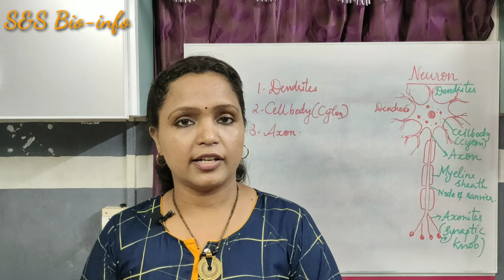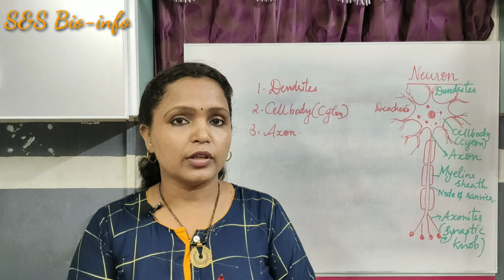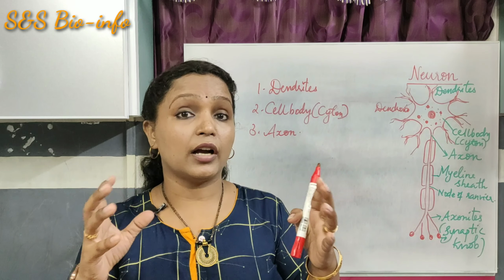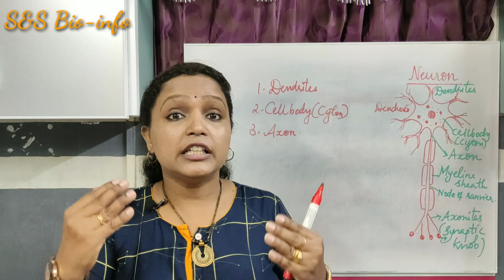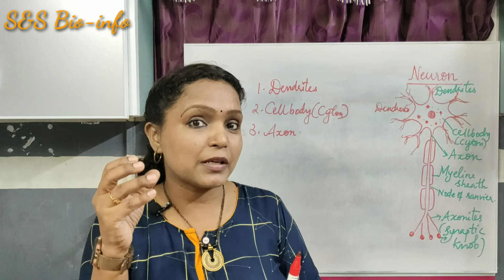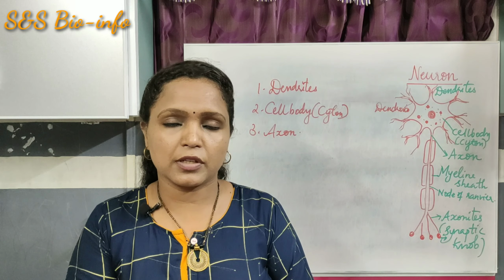First of all, dendrites. Dendrites are the fine branches of the neuron. Just before, I told you that we have specific receptors at the sense organs, at the tips of the dendrites of the specific sense organs. Those receptors include photoreceptors, phonoreceptors, gustatory receptors and so on.